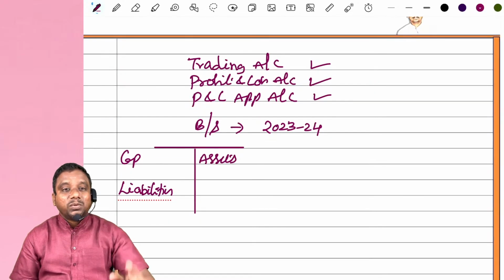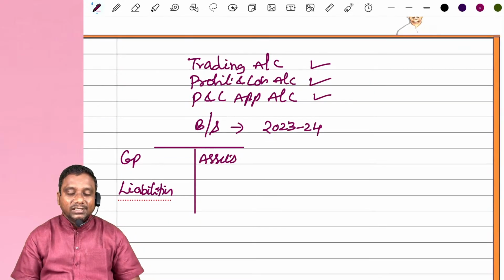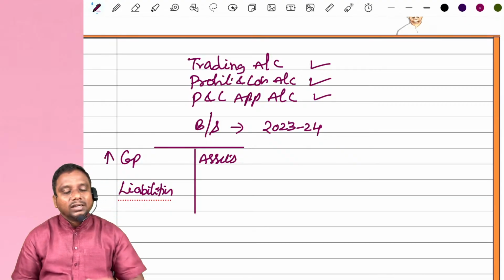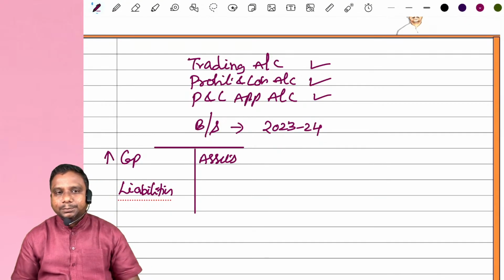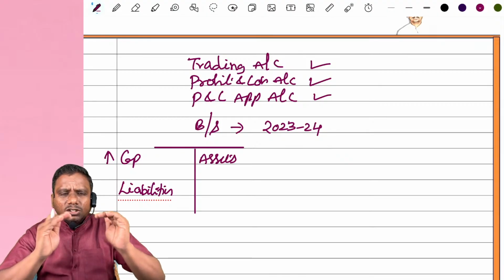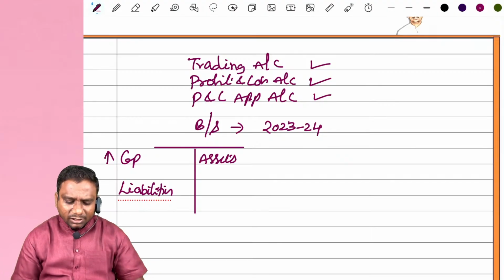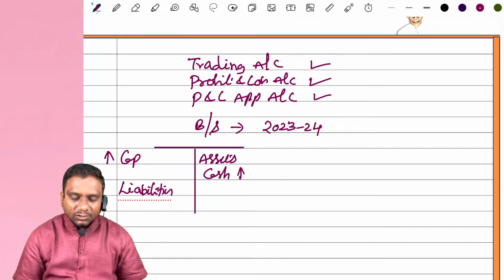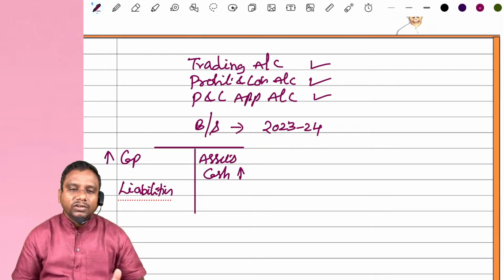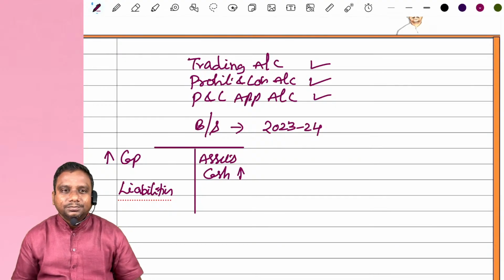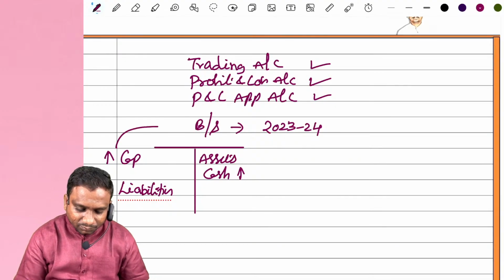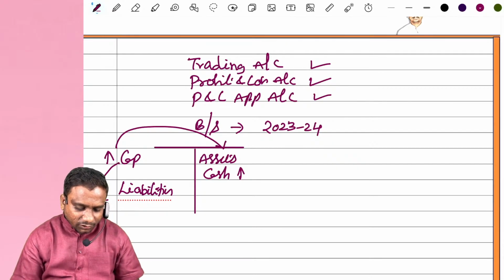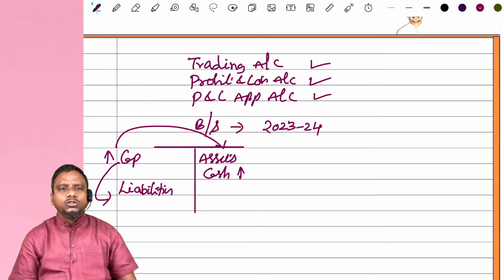Now, whenever a partner is admitted in the business, he contributes capital, no? The capital account balance increases, means capital increases. After admission of the partner, capital increases. On the other hand, cash also increases. Very good. Sir, capital increases, cash increases. Very good. Now he is an owner. He has the right on assets, and he has the obligation to pay liabilities because he is an owner.